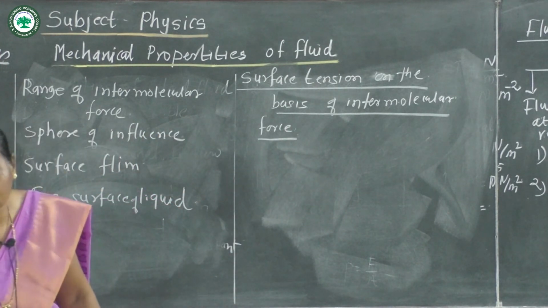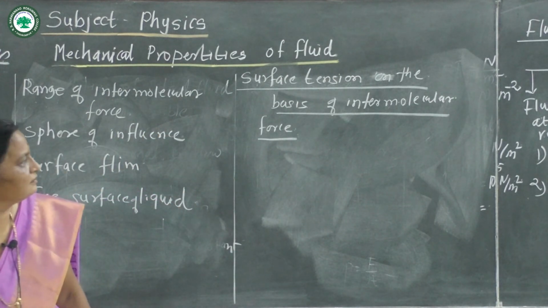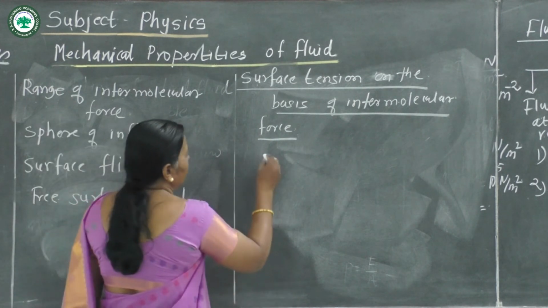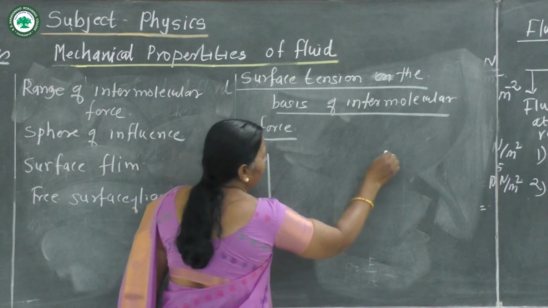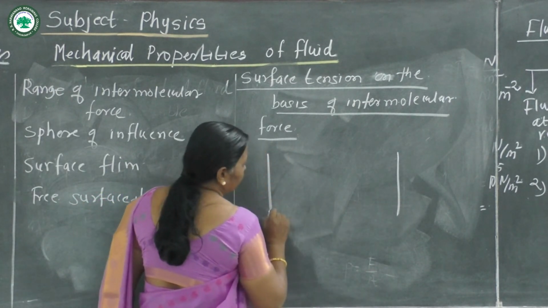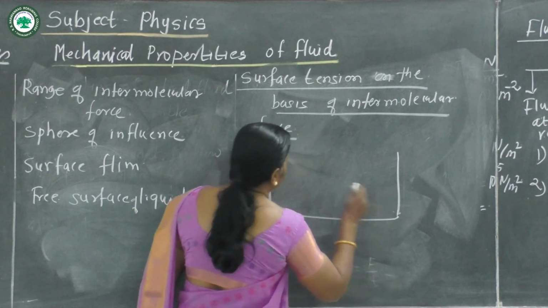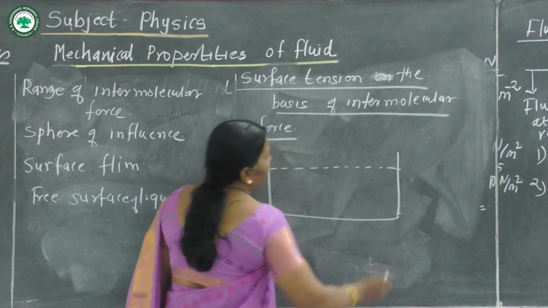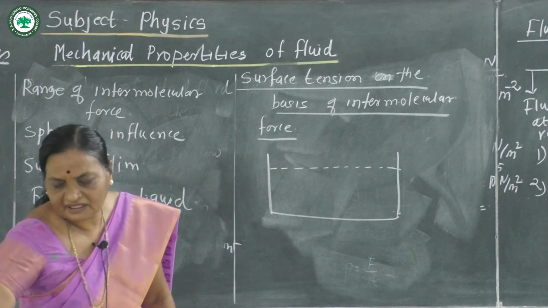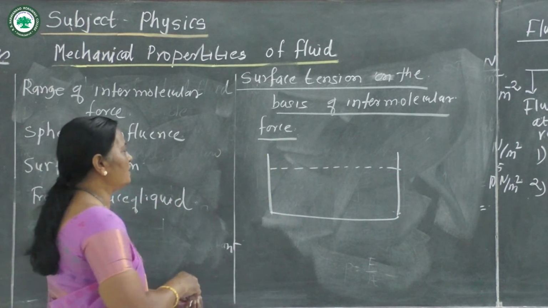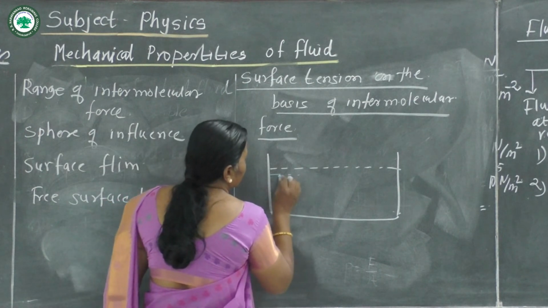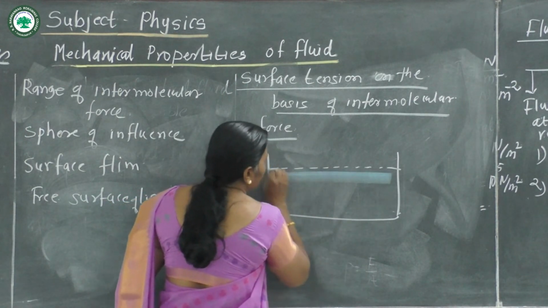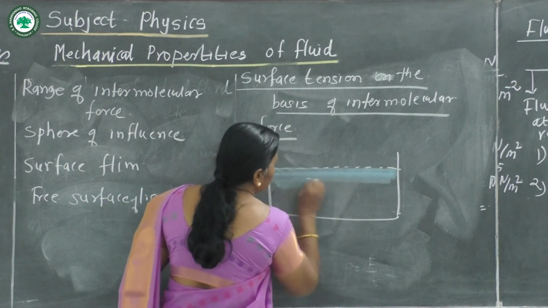Consider a liquid taken in a container. Now this is the liquid in a container. There are a number of liquid molecules. These are the liquid molecules.